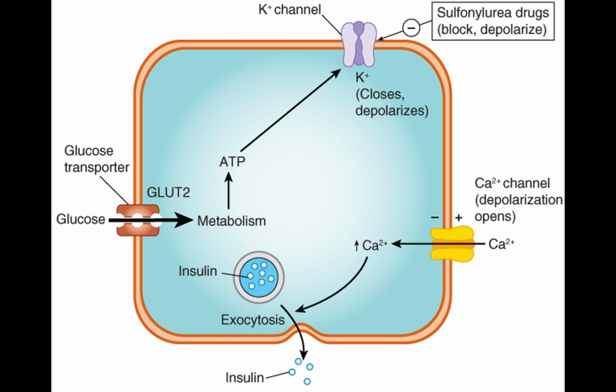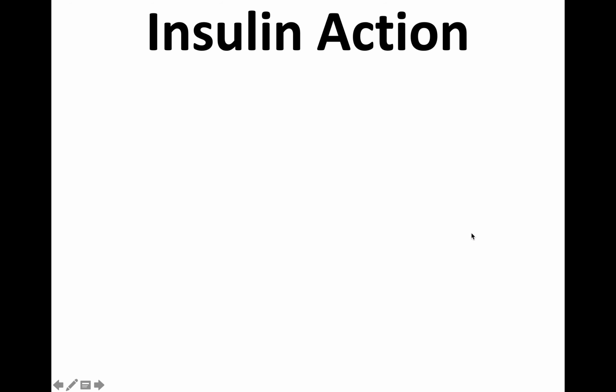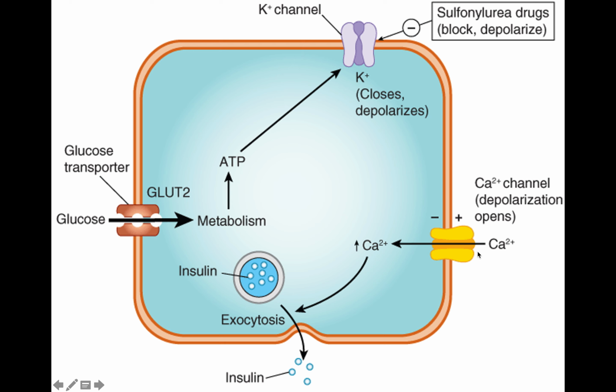When it gets stopped, the channel closes, blocking the potassium influx, and causes depolarization of the cell. This depolarization alters the intracellular current, which leads to opening of the voltage gated calcium channel, influx of calcium and disruption of the vesicle exocytosis, and causes release of insulin.